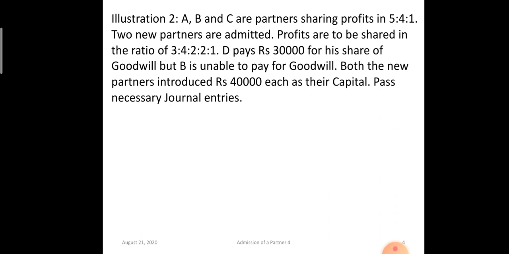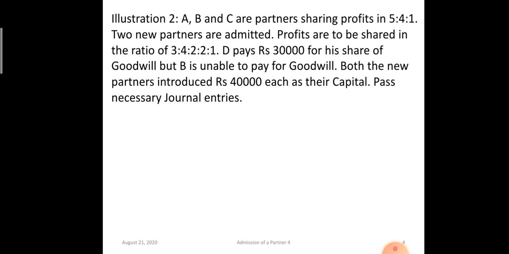Now the old partners are A, B, C sharing profits in the ratio of 5:4:1. Now two new partners have been admitted and their new profit sharing ratio is 3:4:2:2:1.